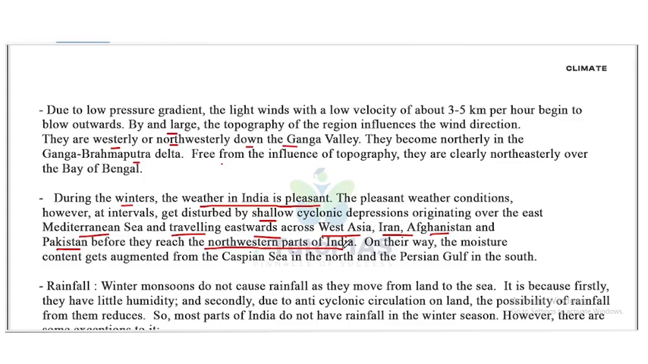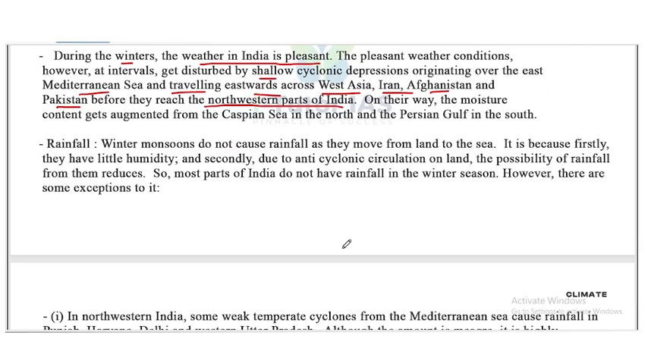So next one is rainfall. Winter monsoon winds do not cause rainfall as they move from land to sea. It is because, firstly, they have little humidity, because they travel from land to ocean. So the humidity is very low.